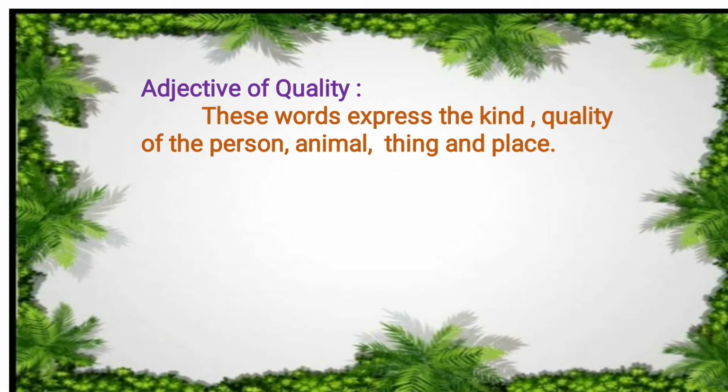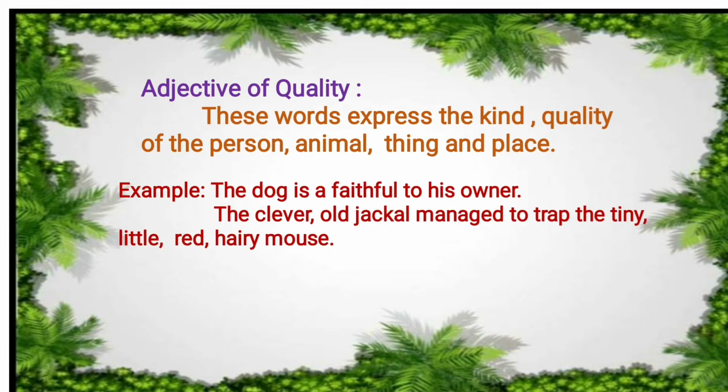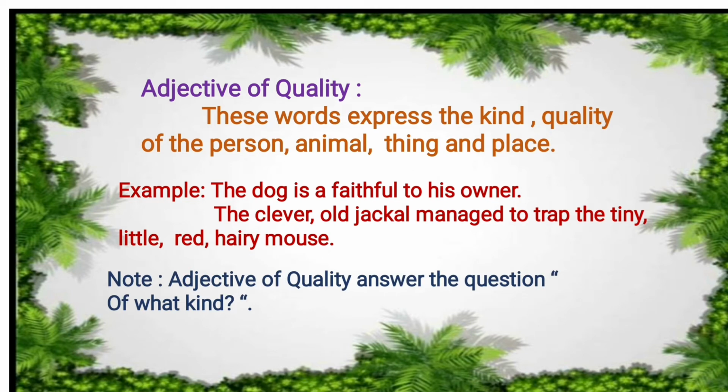Adjective of quality. These words express the kind or quality of a person, animal, thing or place. Example, the dog is faithful to his master, to his owner. The clever old jackal managed to trap the tiny little red hairy mouse.